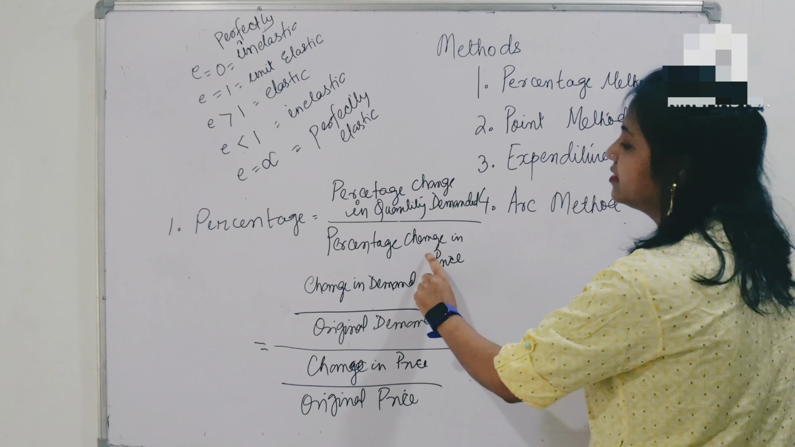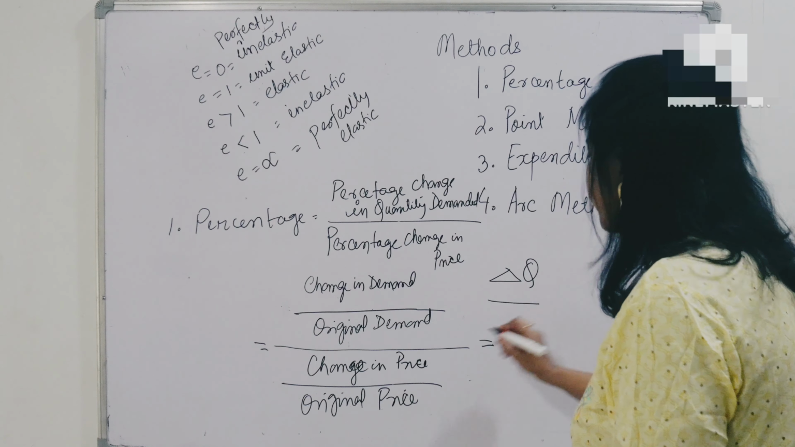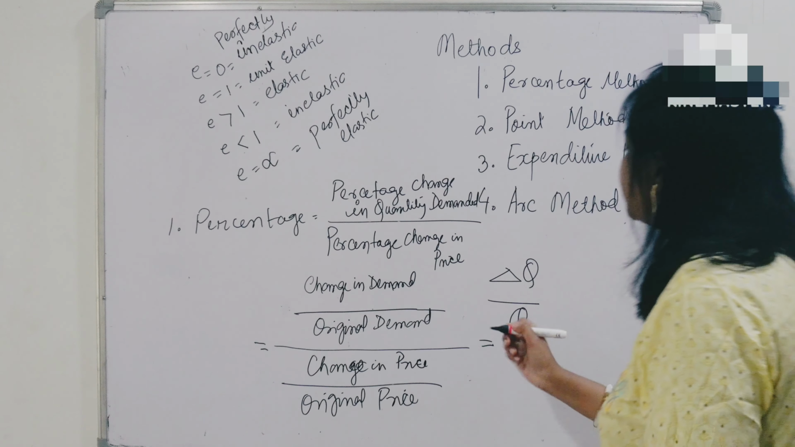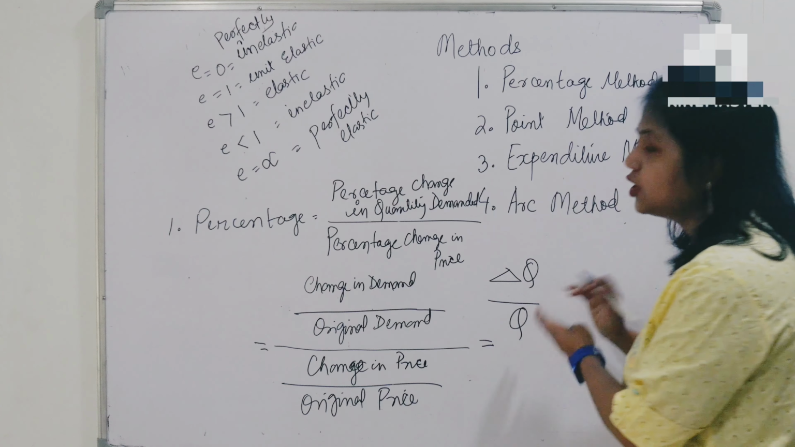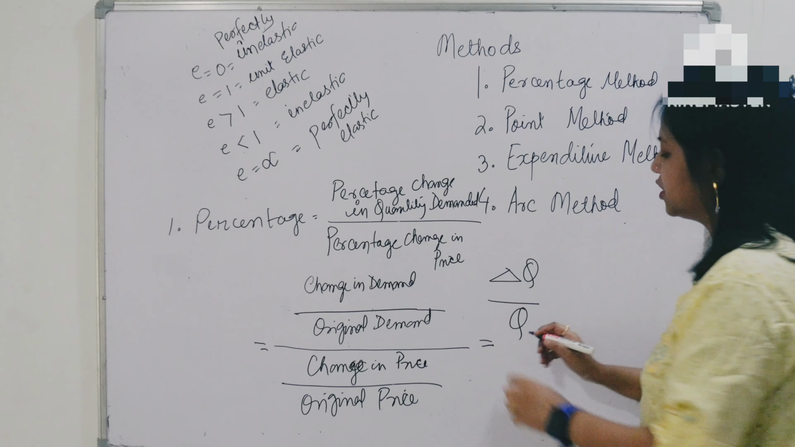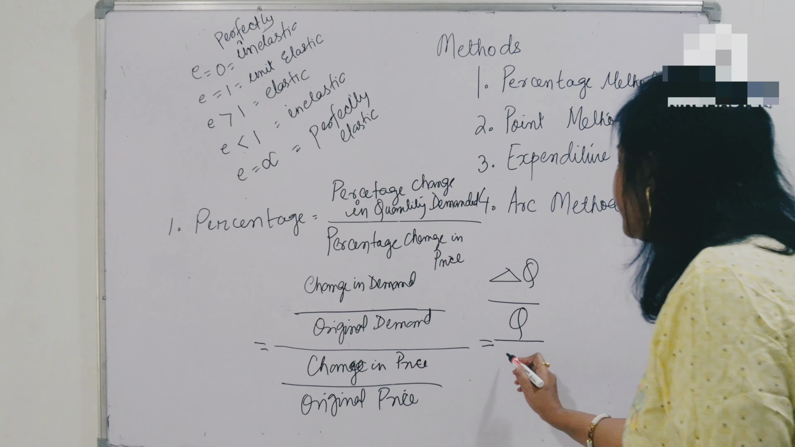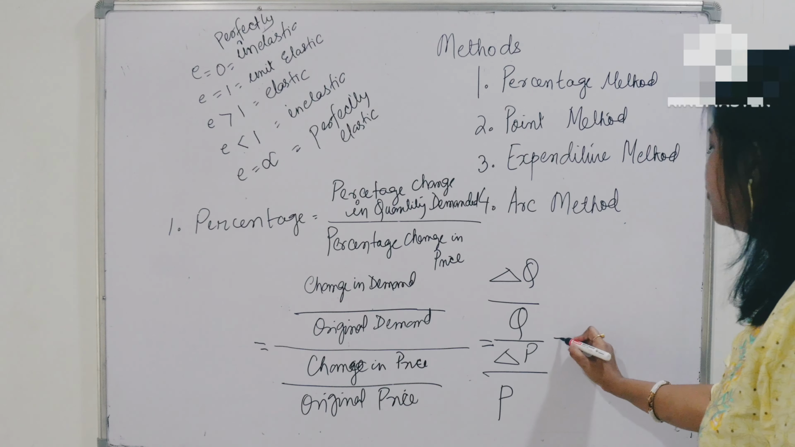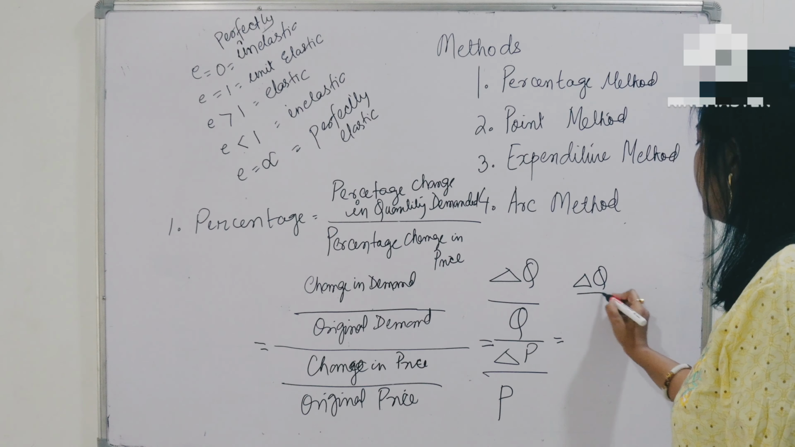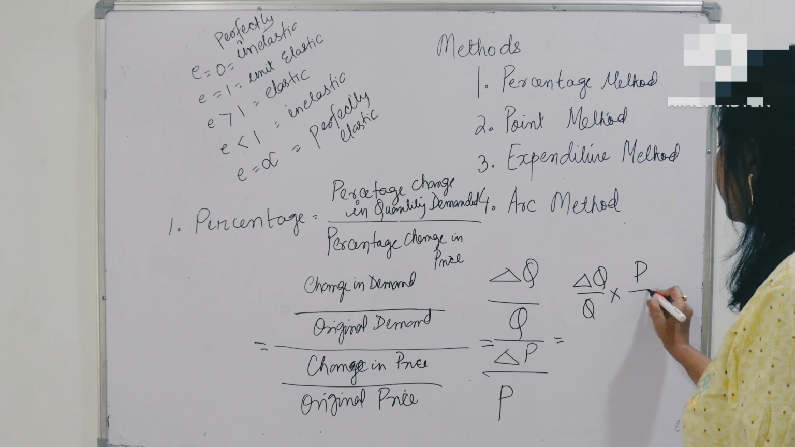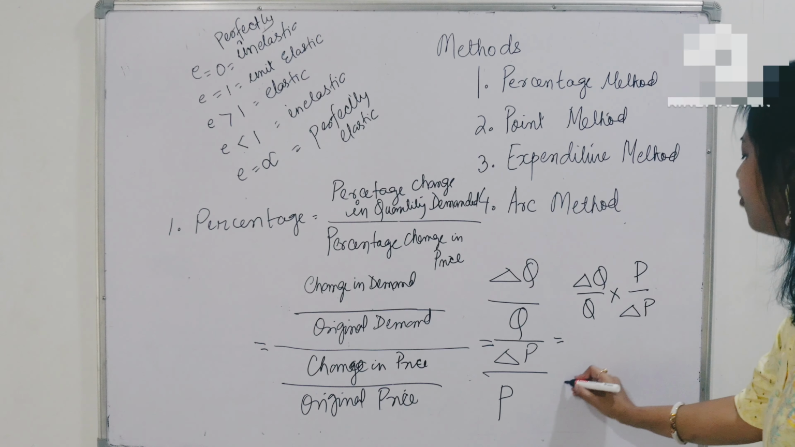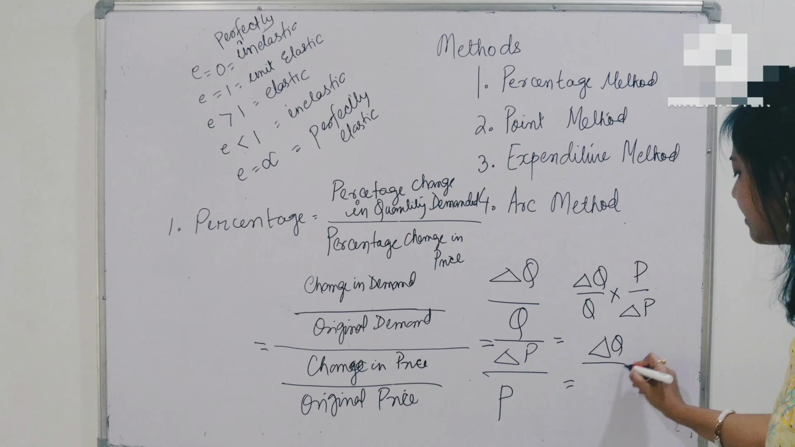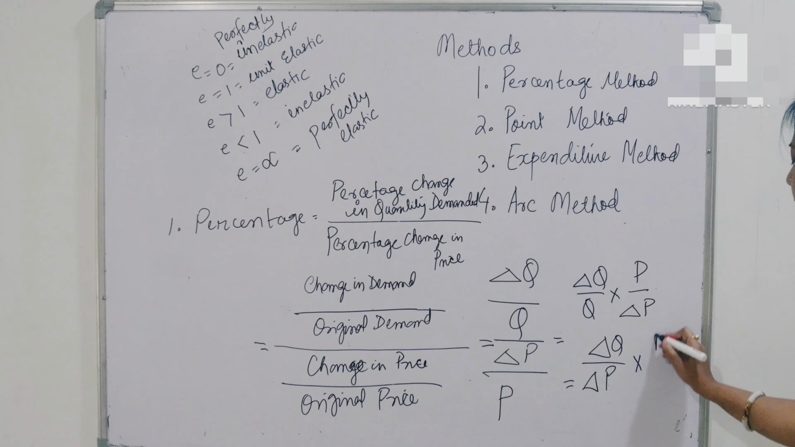So if I have to rewrite, change in demand we will write as delta Q, the change in quantity demanded, divided by original demand. Original demand is Q. So change in demand is represented by delta Q, divided by change in price. If the change in price is delta P, then the original price is P. Okay friends, so if you reciprocate it, you get delta Q by Q into P by delta P. And for simplicity we write delta Q by delta P into P by Q.